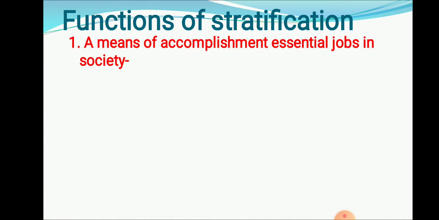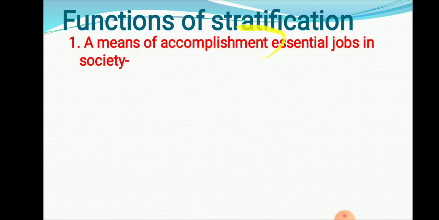Actually these stratifications are done by society itself. Society has developed, they have done the stratification in society. But why is that stratification present, or what is the role of that stratification in society? First function: a means of accomplishment of essential jobs in society. A means, that means a way, method.